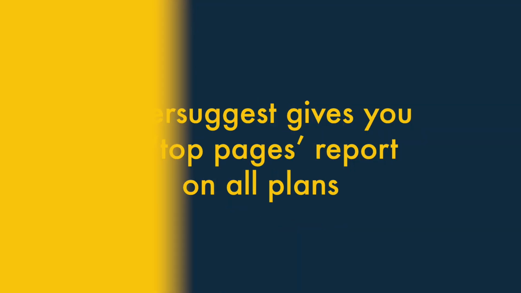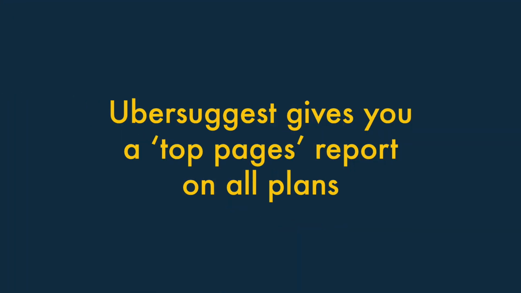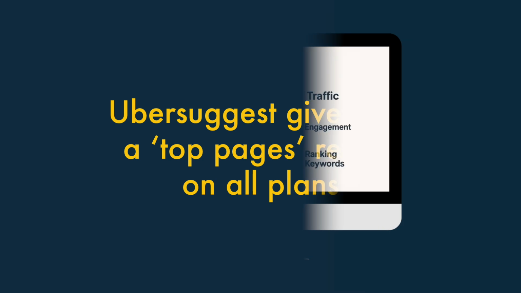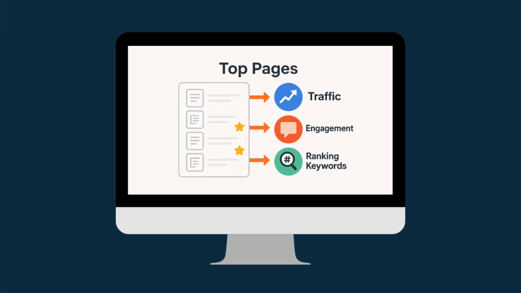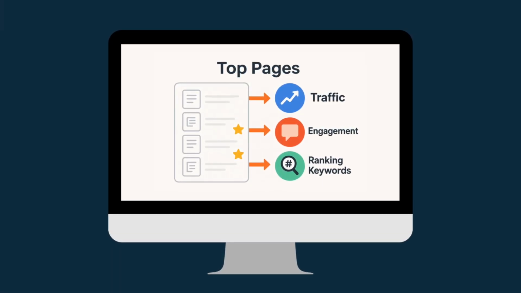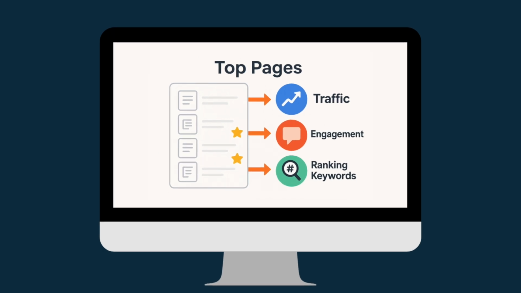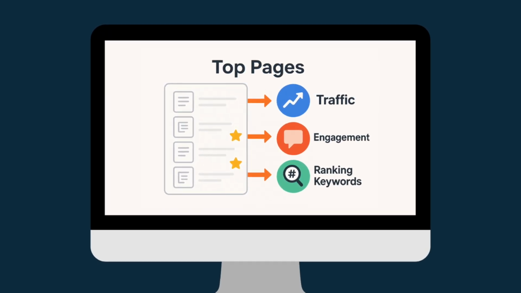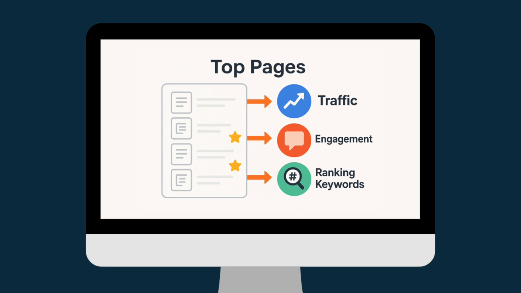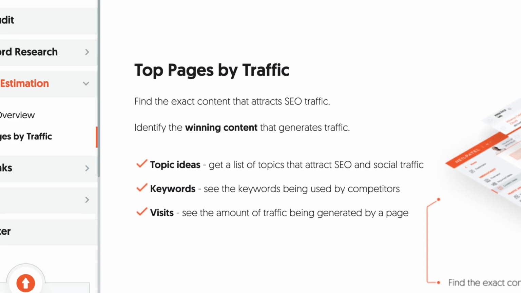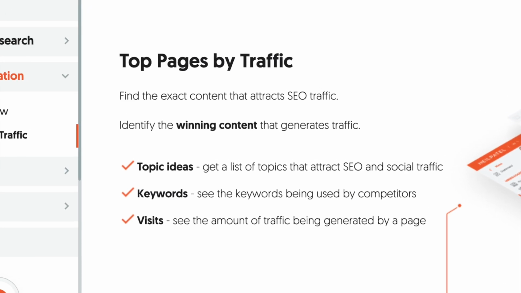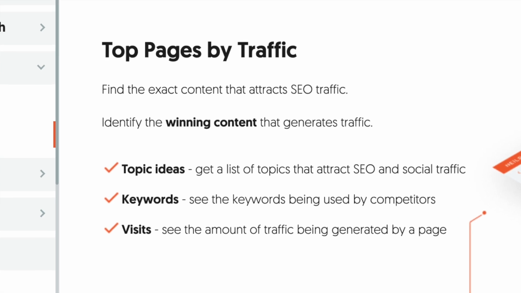5. Ubersuggest gives you a top pages report on all plans. A top pages report highlights a website's highest performing content and provides insights on the traffic, engagement, and the ranking keywords for a site's best pages. Unlike Semrush, Ubersuggest provides a top pages report on all its plans. This is basic but very usable.